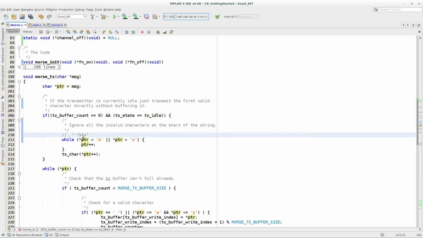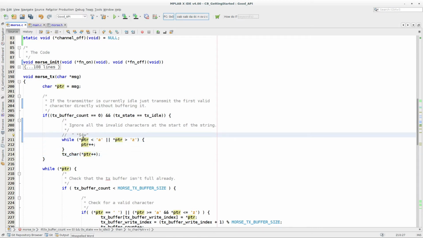Again, that's invalid, so it's going to move on to the next character, which is $. Again, it's invalid. Increment the pointer. We're pointing at the 4 character. Again, it's invalid. So we eventually end up with a W. And this OR is false, because the W is between A and Z, and it's going to drop out. And we're going to call this txchar function with the character that we're pointing at, which is the W.